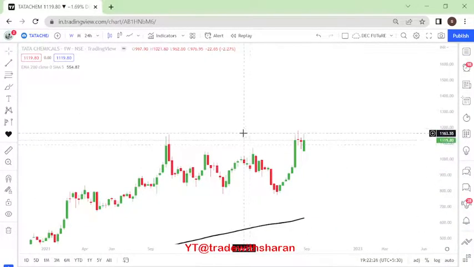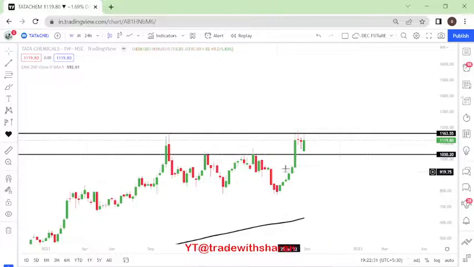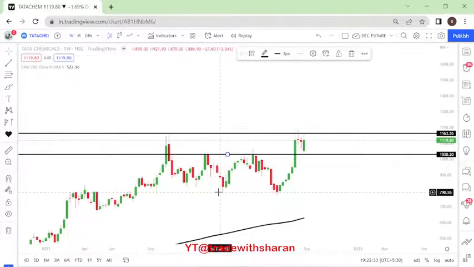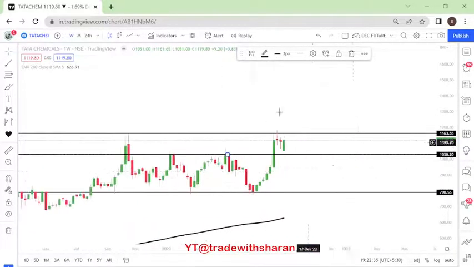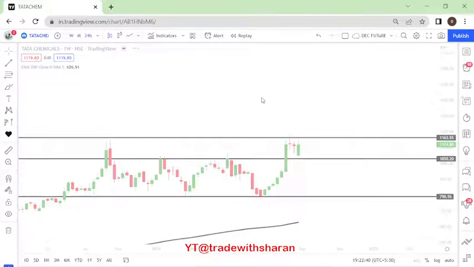Tata Chemicals, all-time high here. There is this particular level, where the stock has found significance, and here. These are the levels on a weekly basis. Now we'll go into 24 hours.